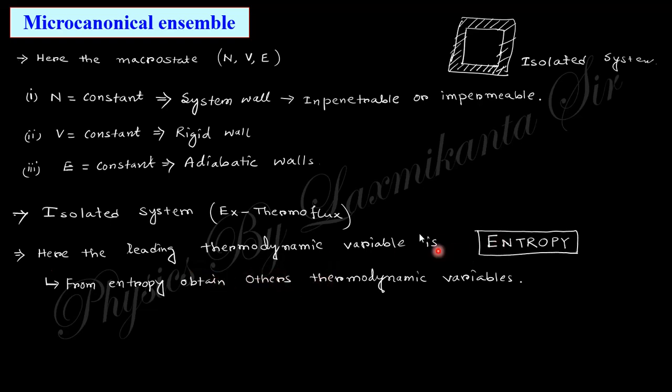Here the leading variable is the entropy. In the microcanonical ensemble, entropy is the leading variable. After obtaining the entropy, you can get the different thermodynamic variables from the entropy. Sometimes the internal energy is also taken as the leading variable, but actually entropy is the leading variable in the microcanonical ensemble. If you obtain the entropy, you can obtain the other thermodynamic variables, which will be discussed in the last part of this video.